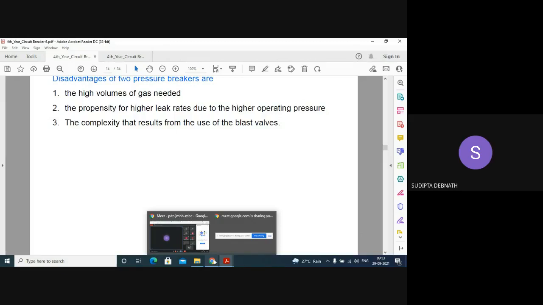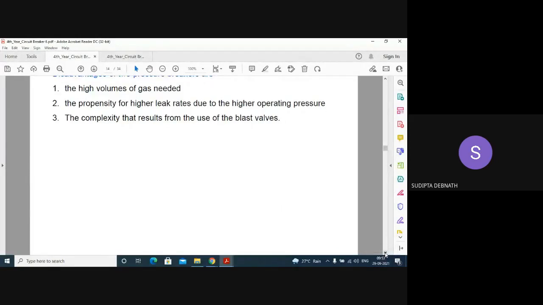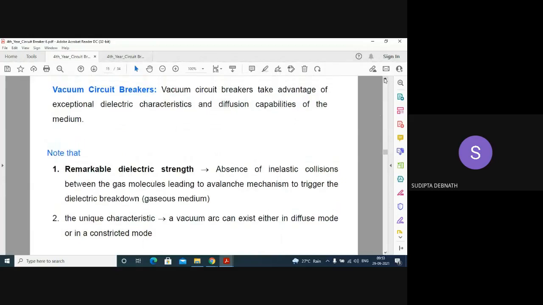There is also the complexity that results from the use of the blast valves, because valves should operate in time. Whenever the moving contact separates, at that instant only the valve should open. Otherwise, there will be no arc quenching. So these things are to be taken care of. Okay, this is all about the SF6 circuit breaker.